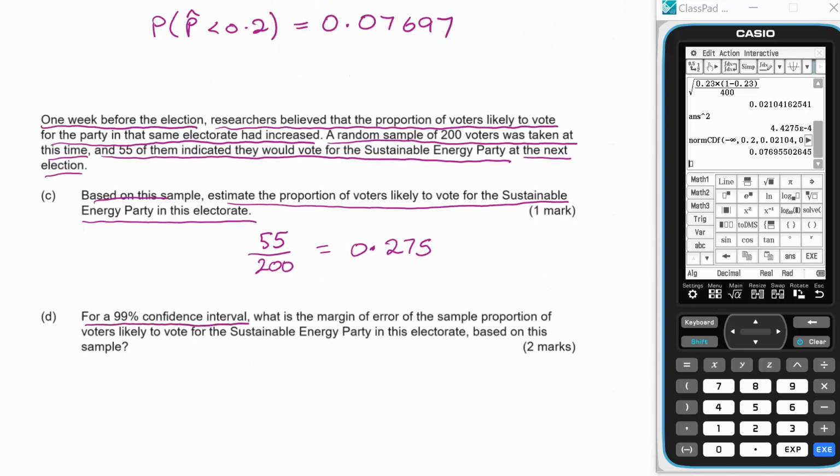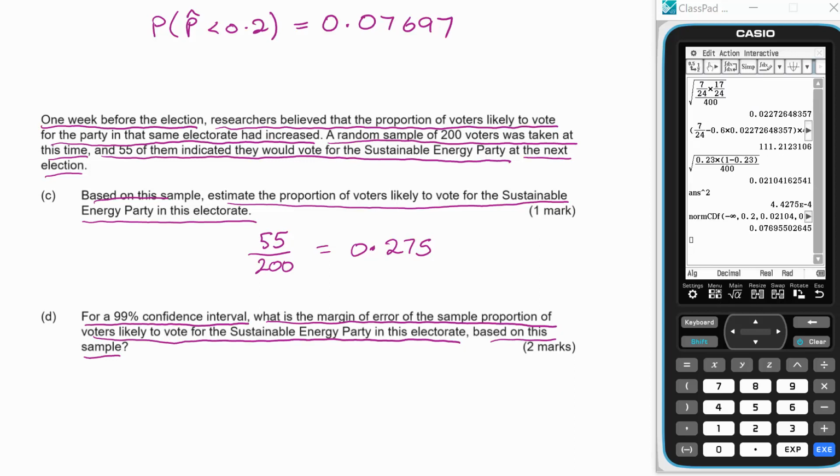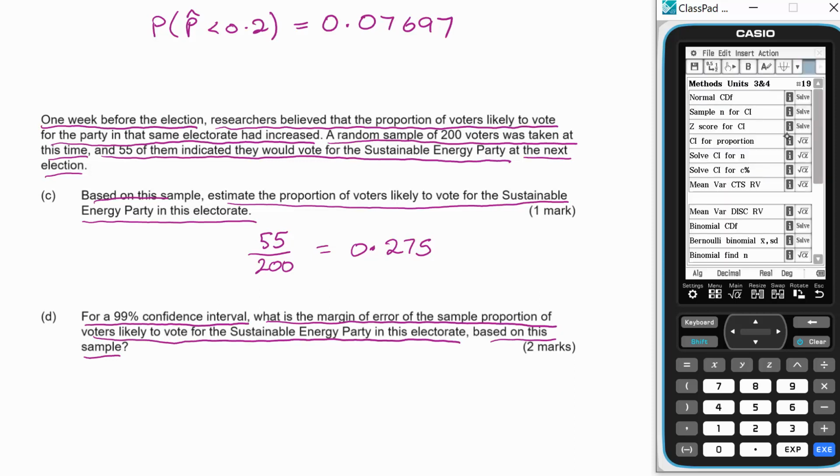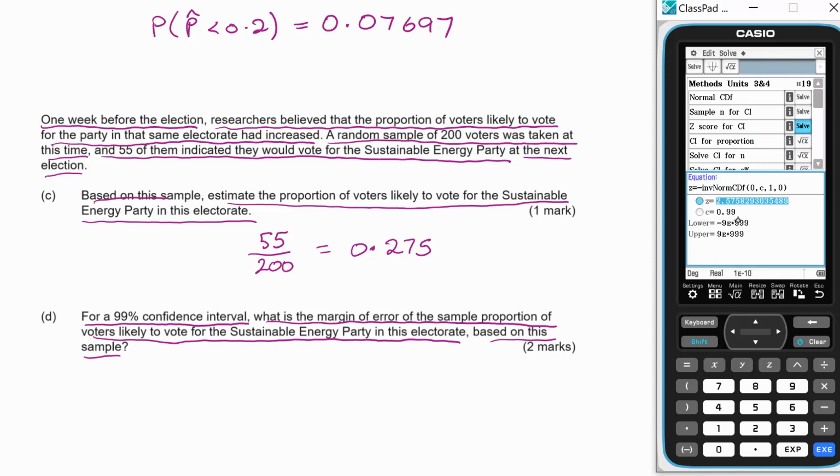For a 99% confidence interval, what is the margin of error of the sample proportion of voters likely to vote for the Sustainable Energy Party in this electorate based on this sample? So I'm going to use an E activity, but I'm going to write a couple of things down as I do, just to make sure I get the marks. And the first thing we want is the Z-score for the confidence interval. Now it's a 99% confidence interval, and as it happens, that seems to be the last one I did, and therefore I can make a note of the Z99 number, which is 2.5758.